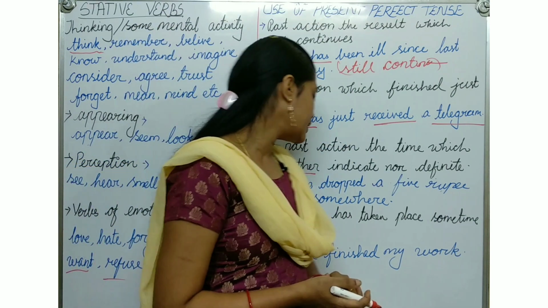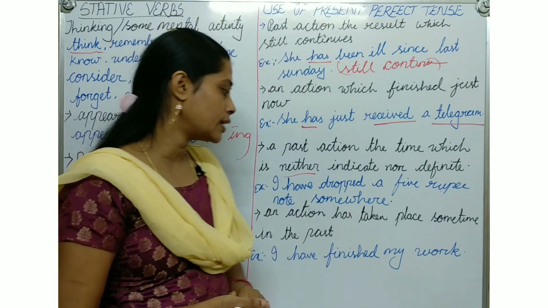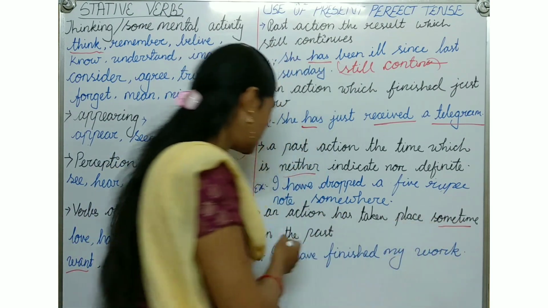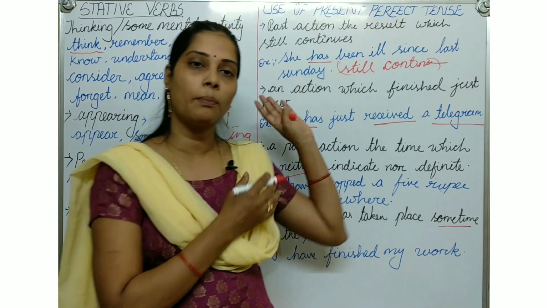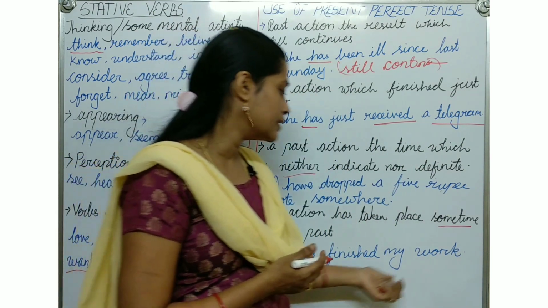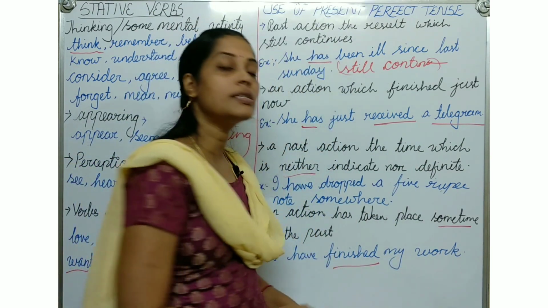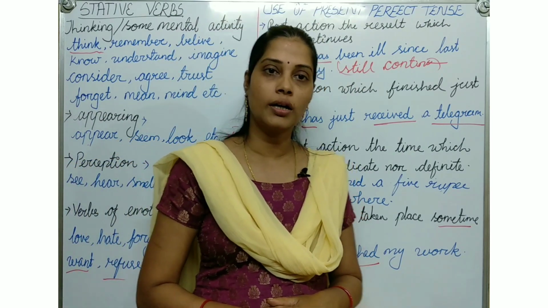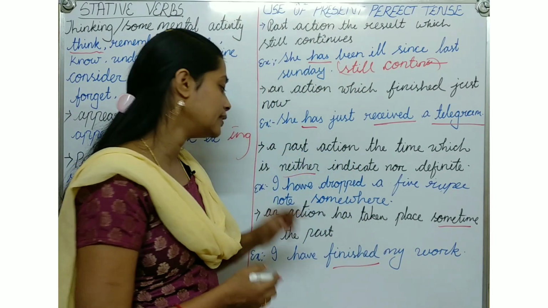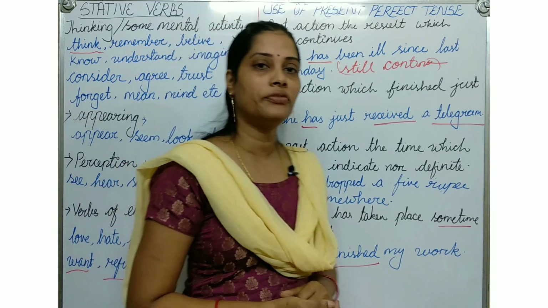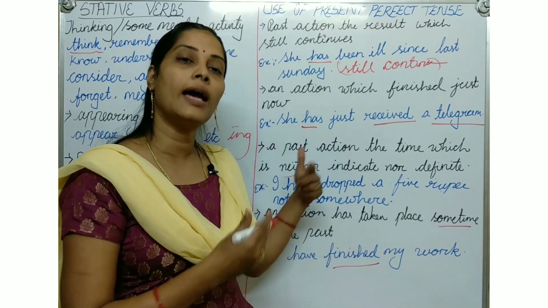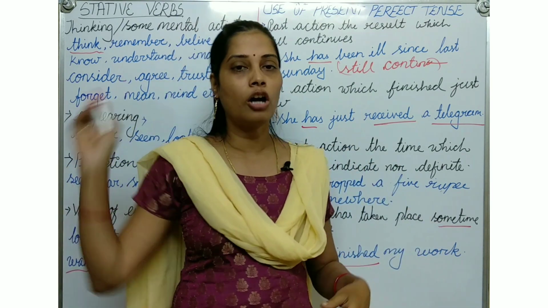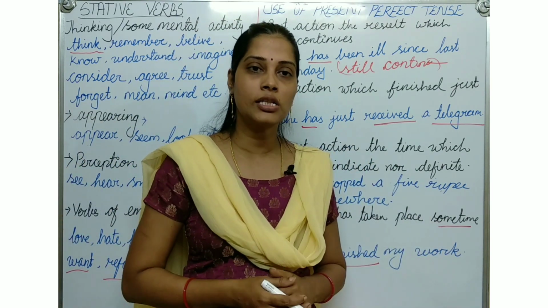Next point, an action that has taken place sometime in the past. An action which is taken in past time. I have finished my work, meaning I am done with my work. I had done it. So in that place also we use the present perfect tense. I am representing now this sentence that I have finished my work, but long back I had done this work.